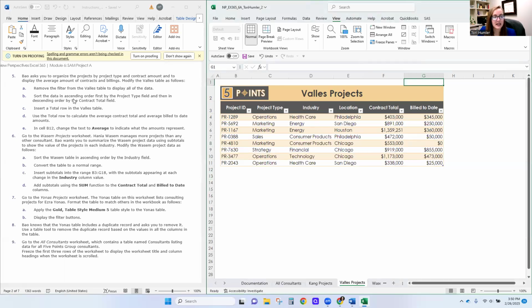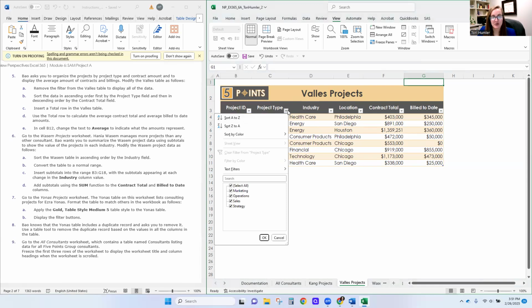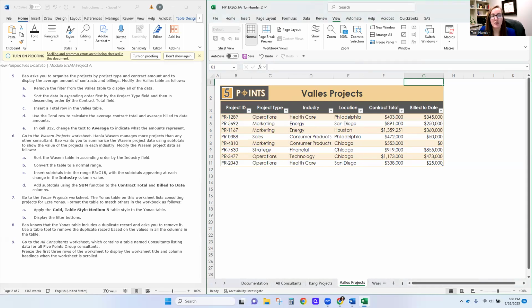And now we're going to sort the data in ascending order, first by project type, then by contract total. Now, this is a more complex sort. If this was a simple sort, I would recommend using this drop down and sorting A to Z. But anytime it asks you for more than one sort, I highly recommend you follow this step.